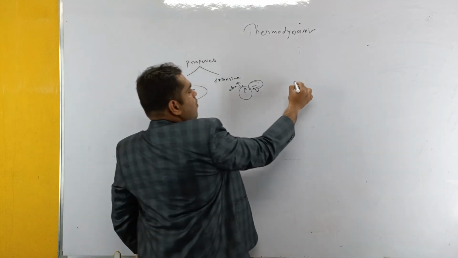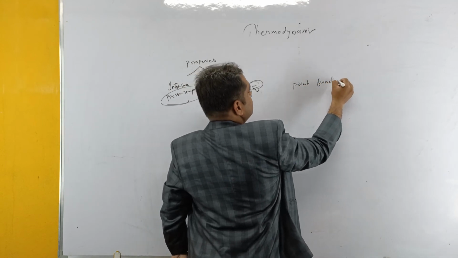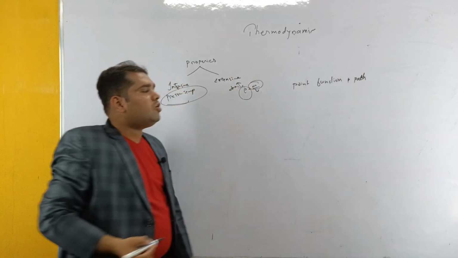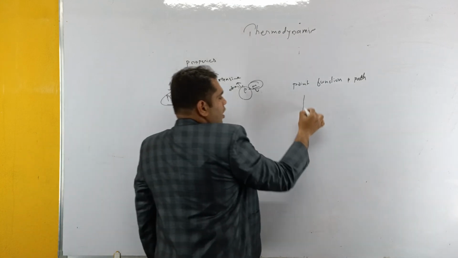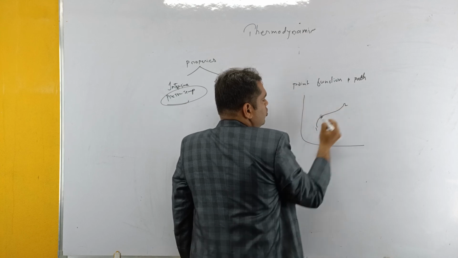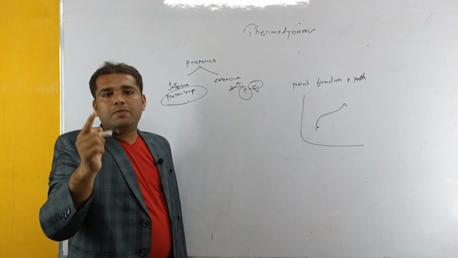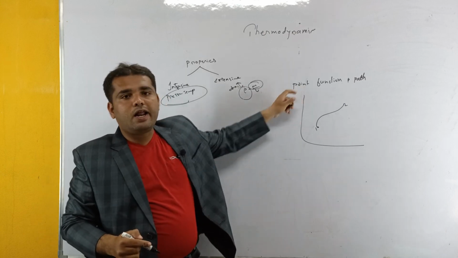Next, coming to point function and path function. What is meant by point function? For example, let there be one process 1 to 2. If we are able to state the property at one point in a graph, then such types of functions are called point functions.